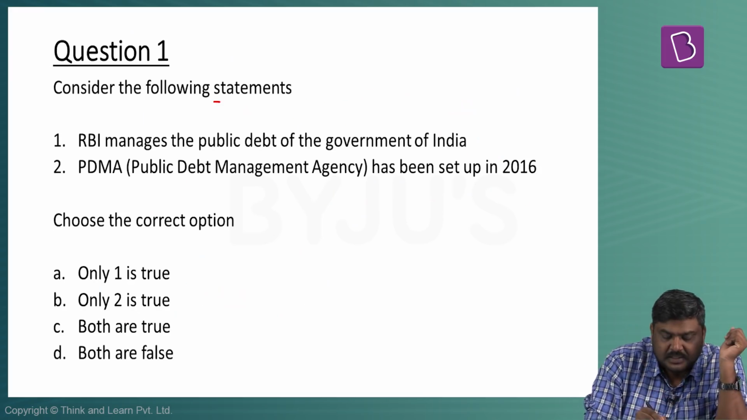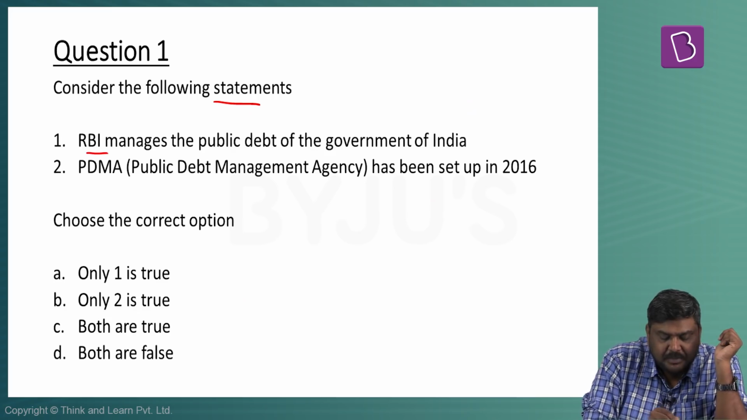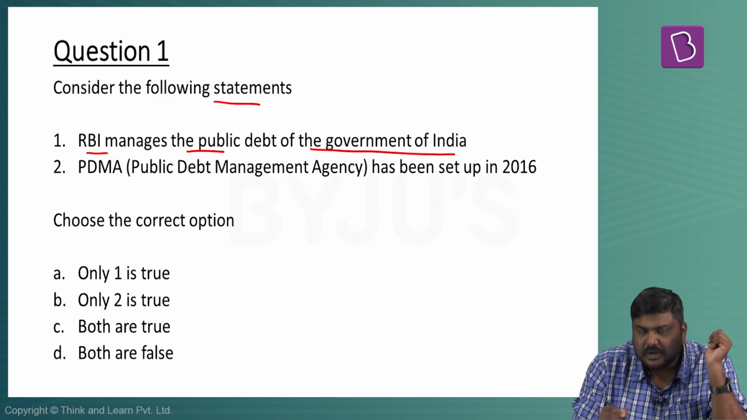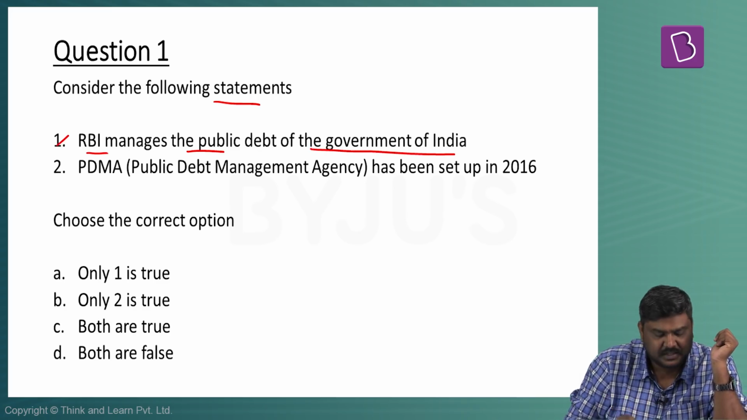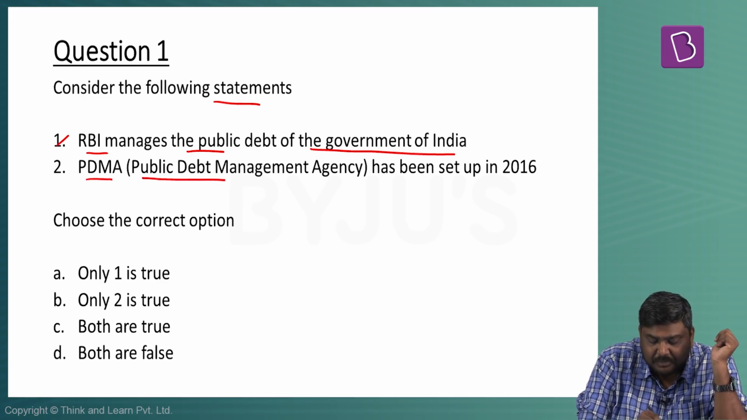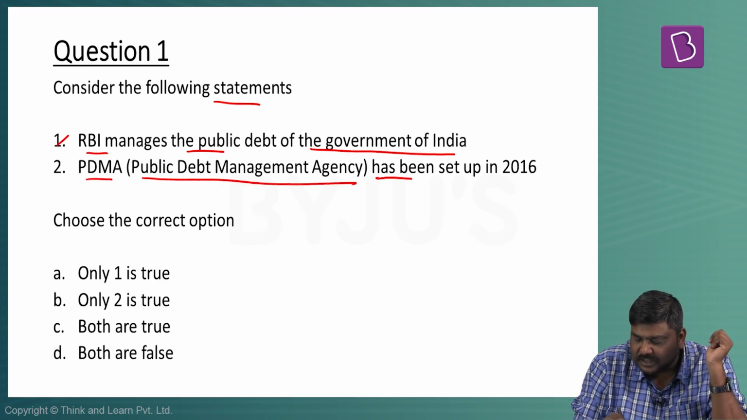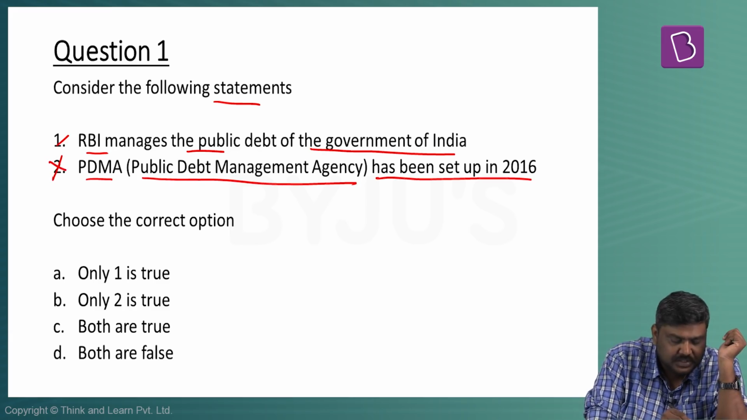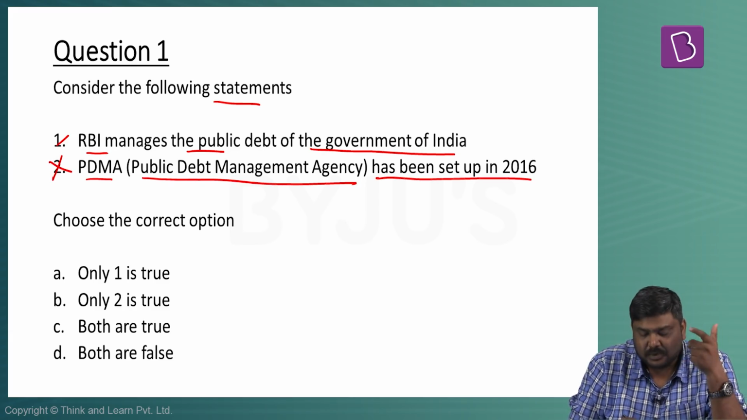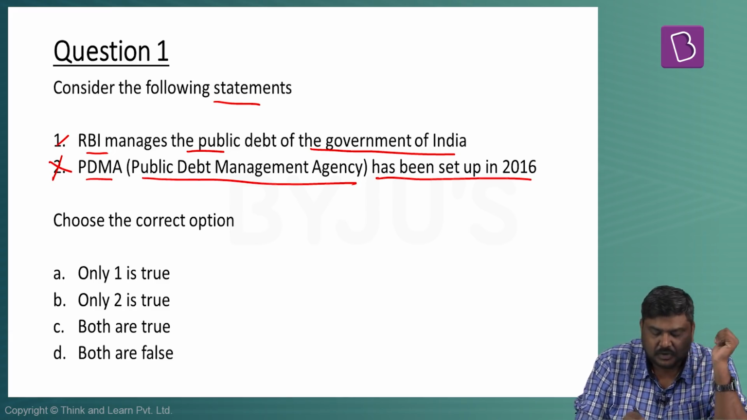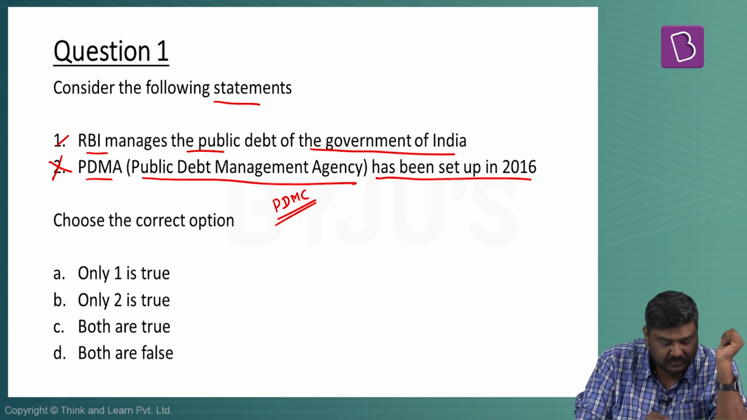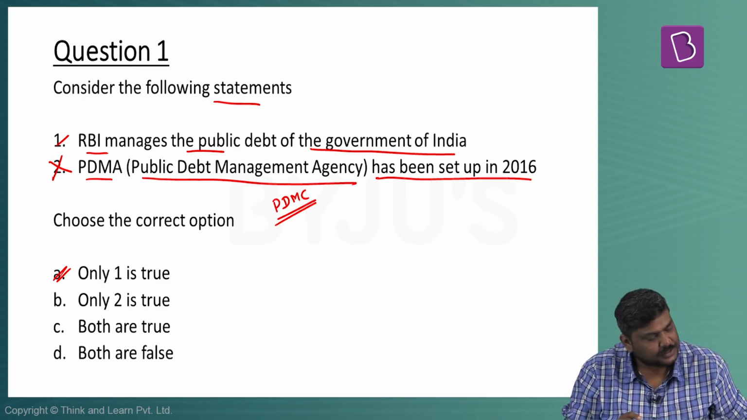Question number 1, consider the following statements. RBI manages the public debt of the Government of India. We have already seen this. Yes, it's correct. PDMA, Public Debt Management Agency or Authority, has been set up in 2016. No, this is wrong. It was proposed, but it has not been set up. So far, what has been set up? PDMC. So the right option will be option A, only one is true.